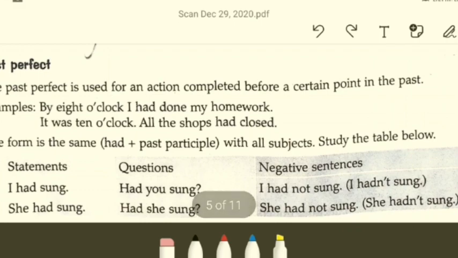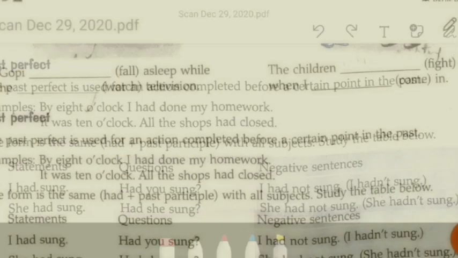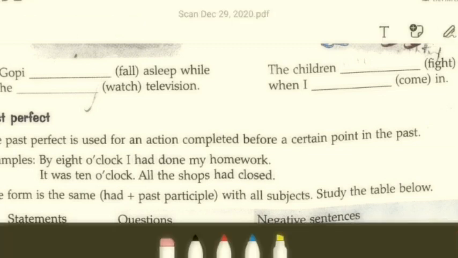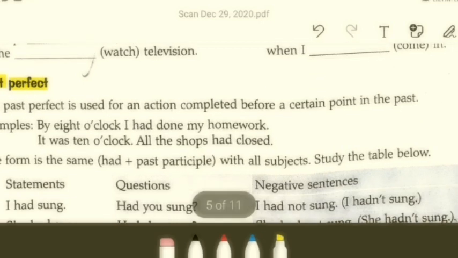Past perfect. Let's complete them, right? If you find the video too lengthy, let us discuss what past perfect is now. Past perfect is where we are. Past perfect is used for an action completed before a certain point in the past.